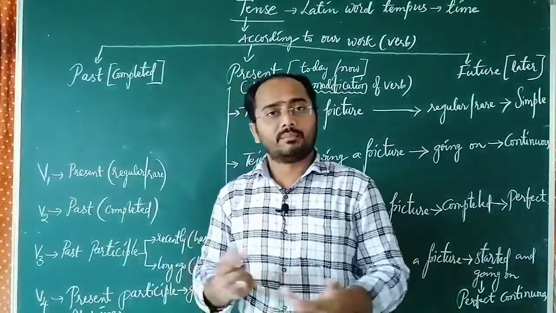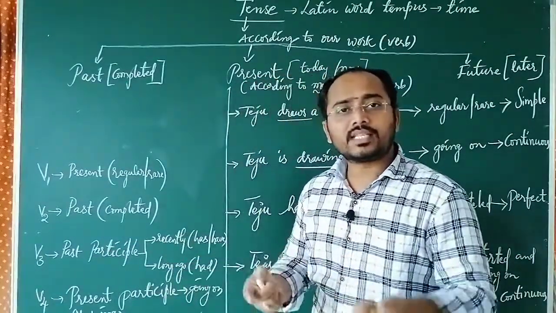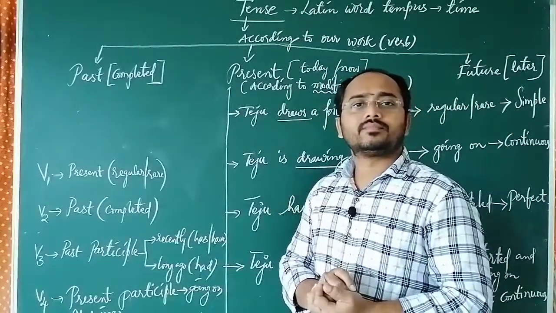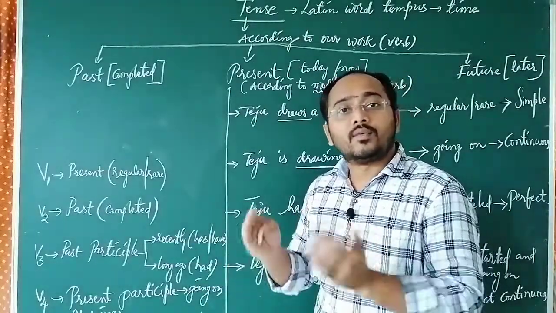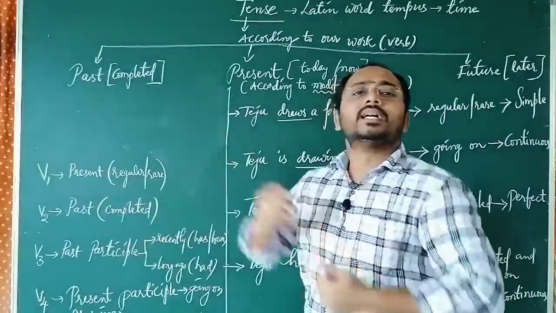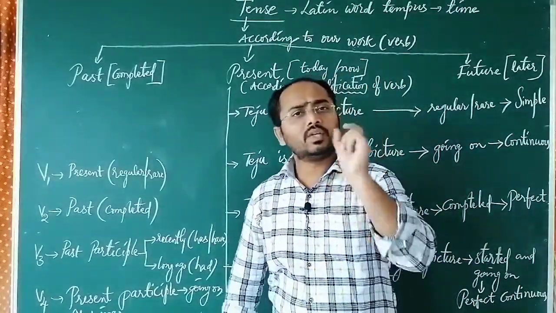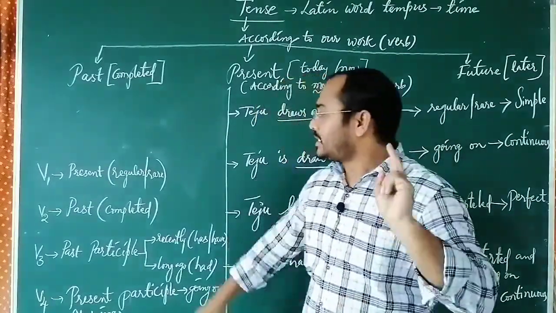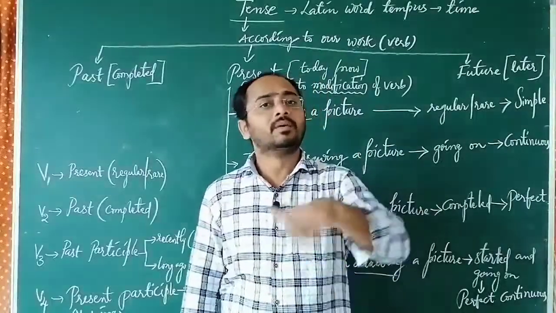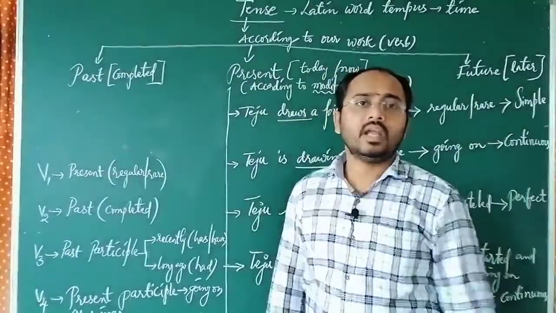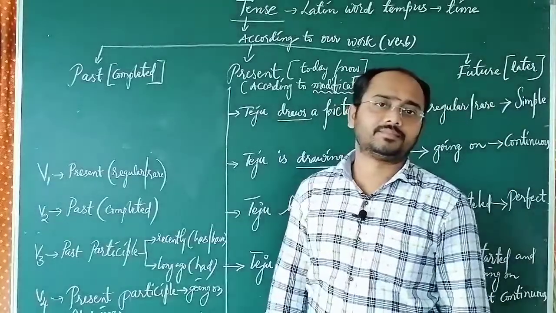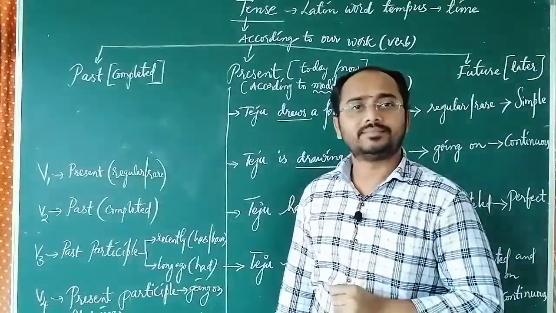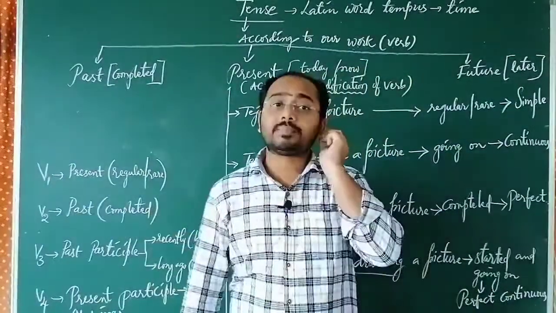Suppose I brush. Brush is a V1 form. It shows that regularly I do it. I celebrate my birthday. It happens once a year, but it is also a regular process. So whenever you use the V1 form, the meaning is regular or rare. The second form is V2, the past form, already completed. I ate breakfast. I drove the car. It is already completed. And V3 means past participle.